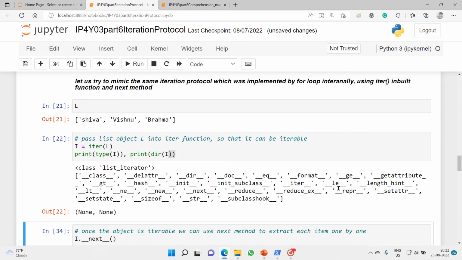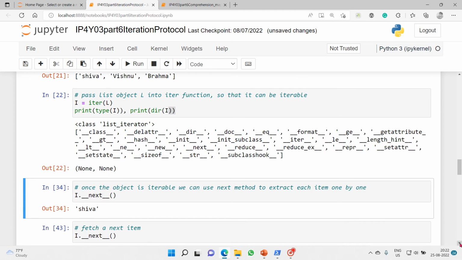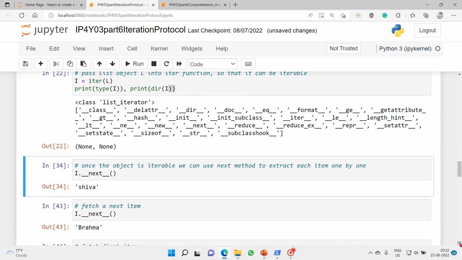Okay. Now once you have converted your object into an iterator manually, we will use the __next__ method to iterate through it. Once the object is an iterator, we can use this method to extract each item one by one.